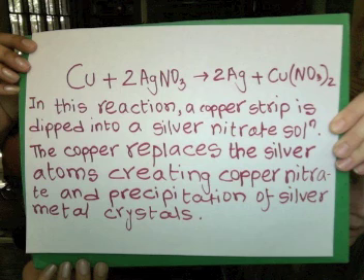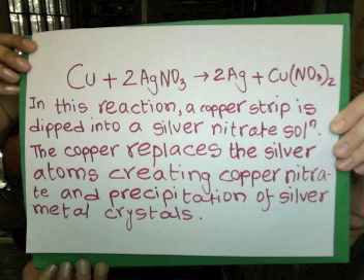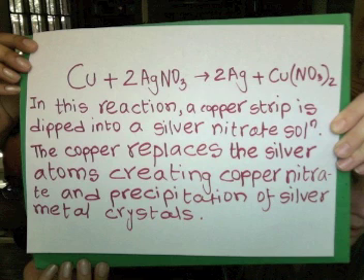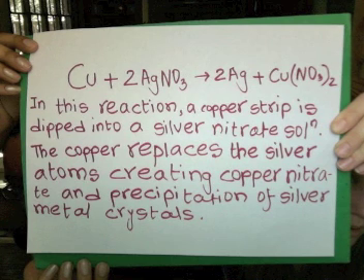The reaction we chose was between copper and silver nitrate. In this reaction, a copper strip is dipped into a silver nitrate solution. The copper replaces these silver atoms, creating copper nitrate and precipitation of silver metal crystals.